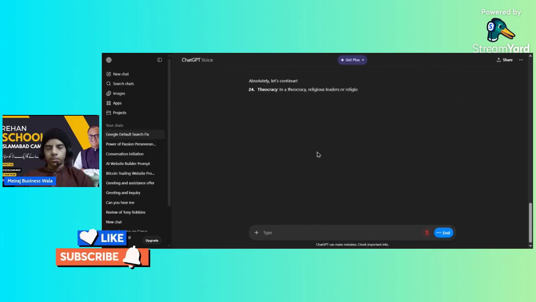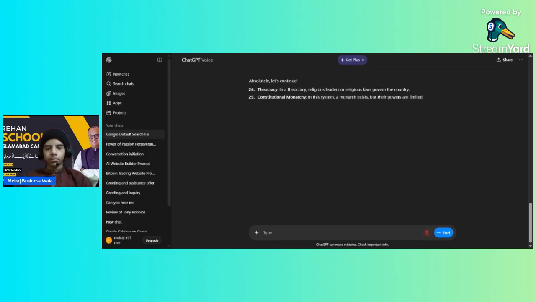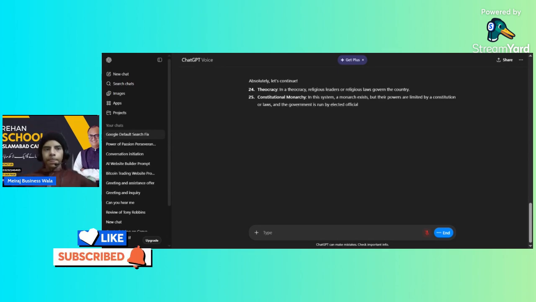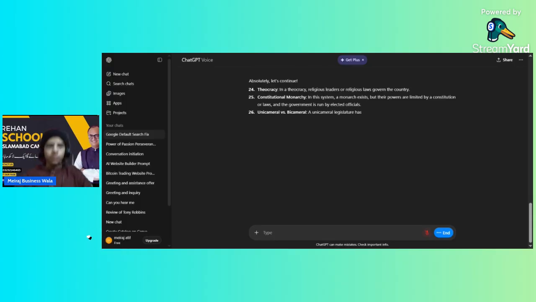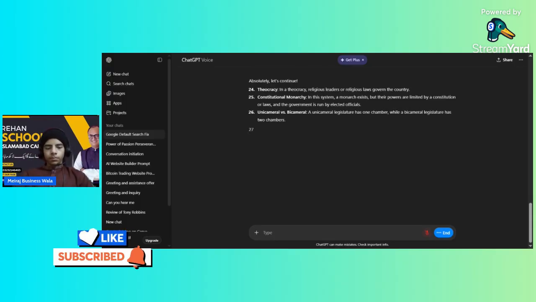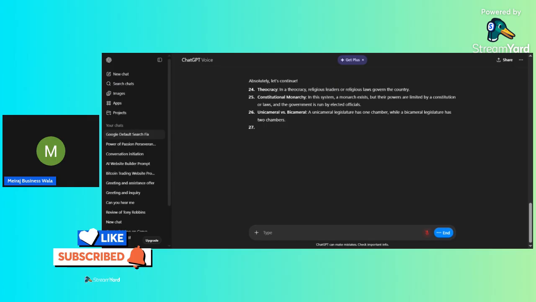In a theocracy, religious leaders or religious laws govern the country. 25, constitutional monarchy. In this system, a monarch exists, but their powers are limited by a constitution or laws, and the government is run by elected officials. 26, unicameral versus bicameral. A unicameral legislature has one chamber, while a bicameral legislature has two chambers. 27, separation of powers. This principle divides government responsibilities into distinct branches to prevent any one branch from gaining too much power. 28, federal versus confederal.